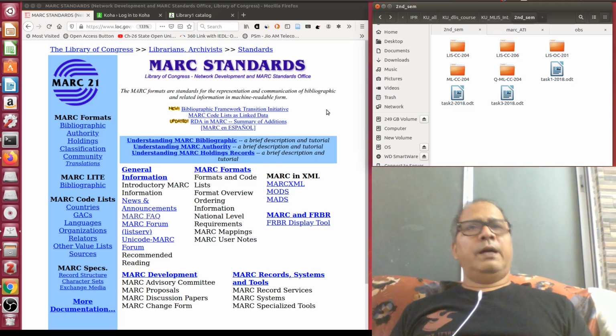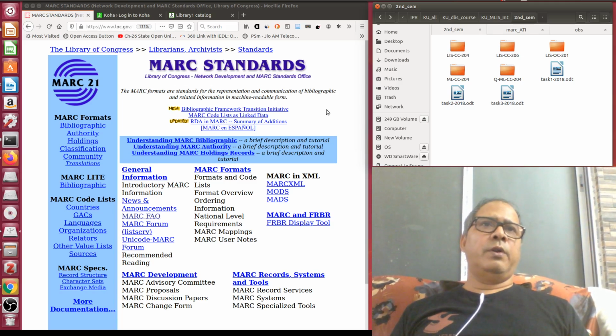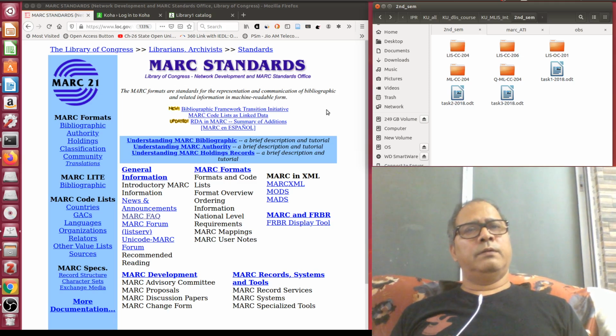Then many other countries came with their own MARC. For example, Canada came with CAN MARC. Then Australia came with AUS MARC. UK MARC you already know from the United Kingdom. Even in India we have an Indian MARC called INDIMARC. Similarly there are MARC from China, FINMARC from Finland, and so on.